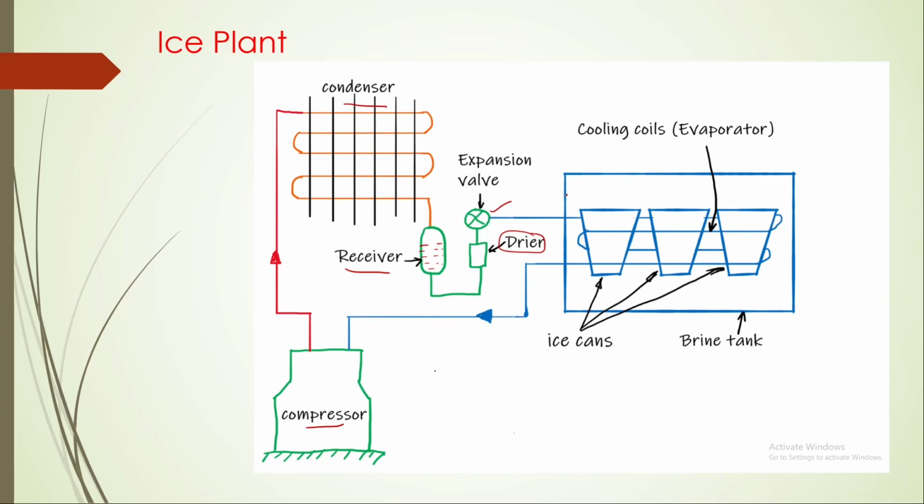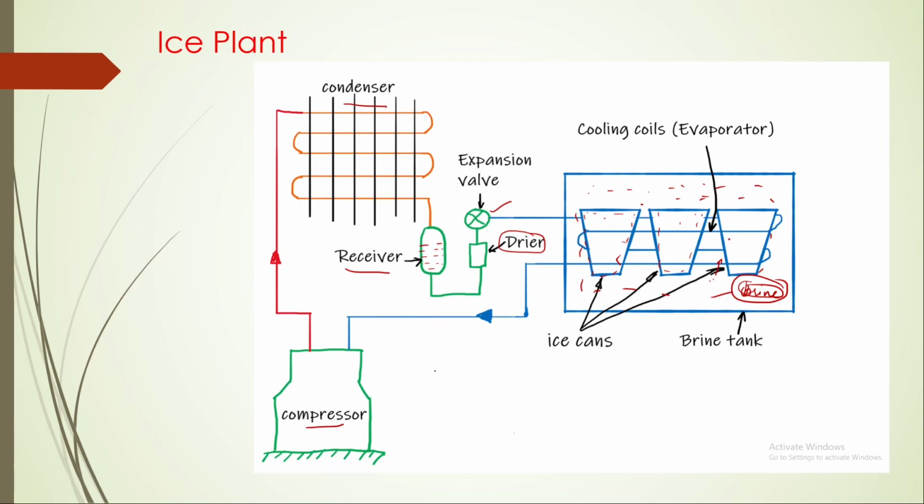So here we will be having a brine tank. That means this tank will be having brine solution inside. This evaporator coils will absorb heat from the brine tank also. So this brine will reject heat to the refrigerant, and this brine will absorb heat from the water in the cans. After some time, ice will be formed in the cans. These cans are taken out of the solution, and ice will be removed from these cans.